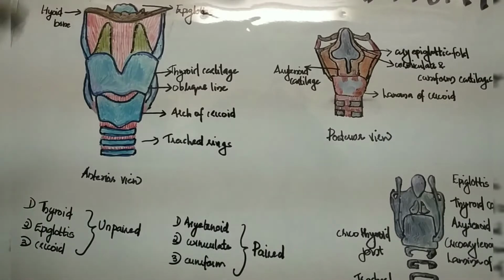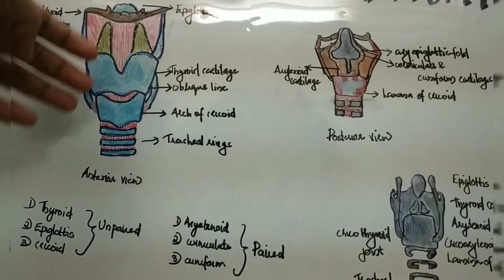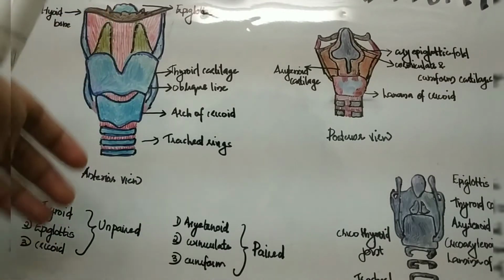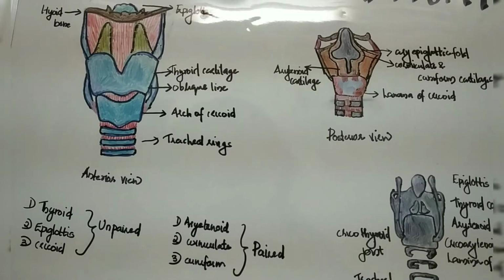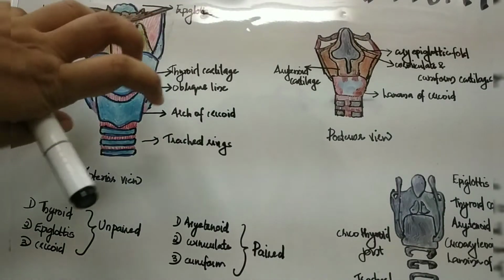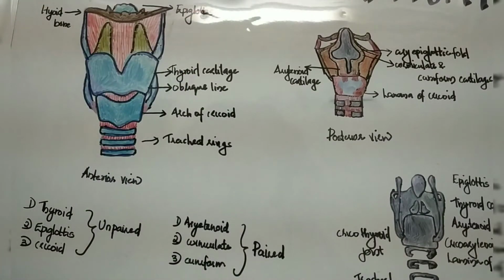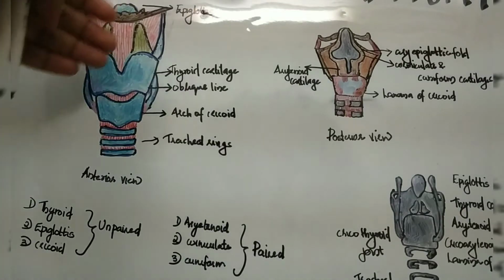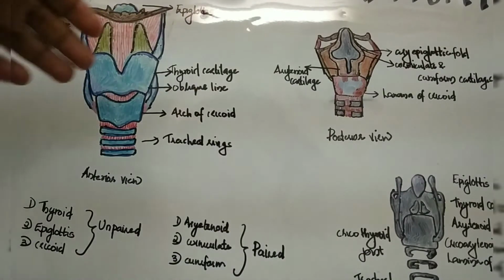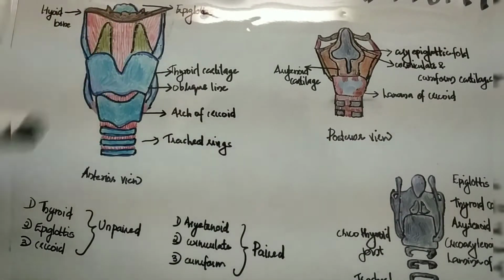The framework of the larynx is formed by cartilages. They are connected by means of joints and also ligaments, and they are moved by means of muscles. So what all cartilages are involved in the formation of the larynx? First we will look into that.